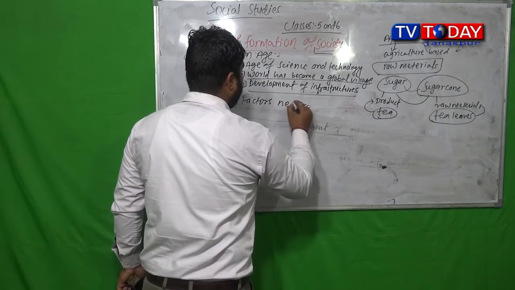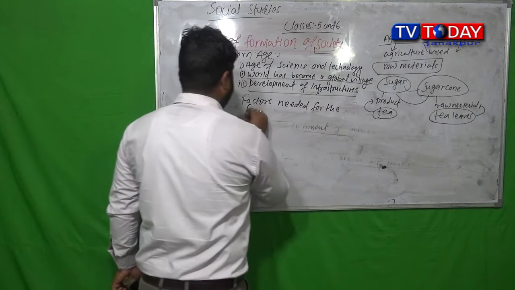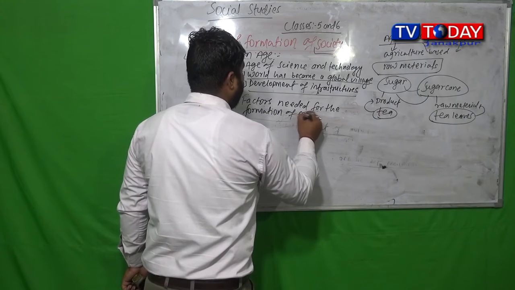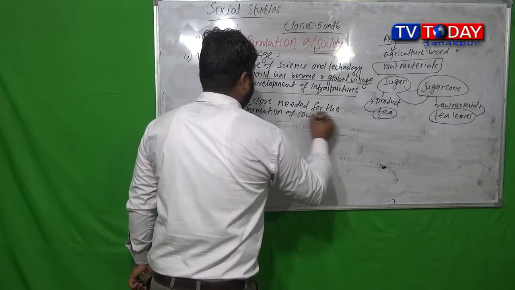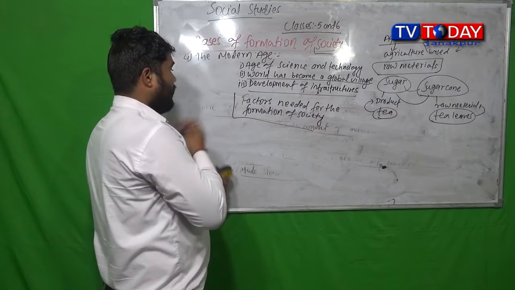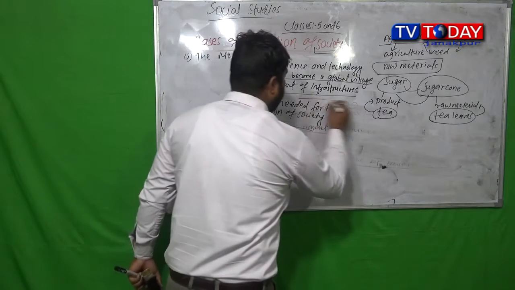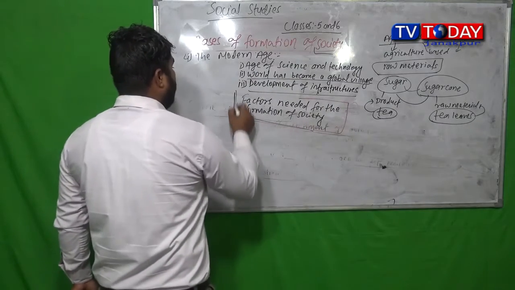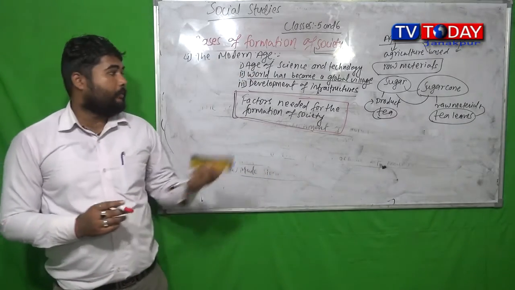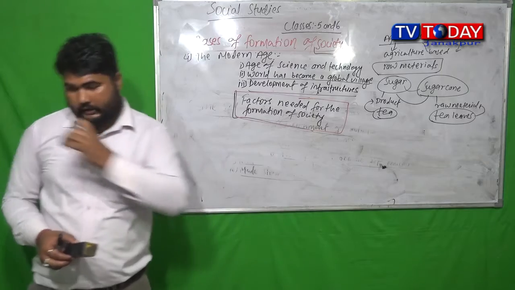Factors needed for the formation of society. So what things do we need? What things do we need to form a society? What are the basic factors that we require to form society?